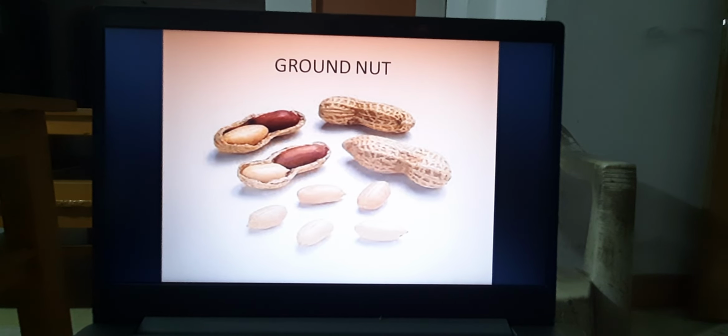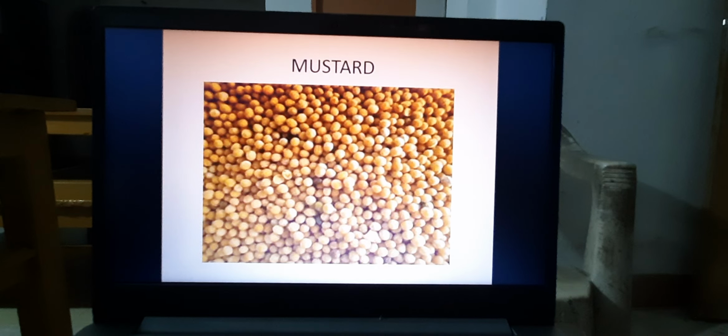This nut we are using for different preparations, and nowadays we can make with the help of the ground peanut just a substitute of paneer. So sometimes we may mix paneer with groundnut flour, and we can use it as a proteinaceous diet.